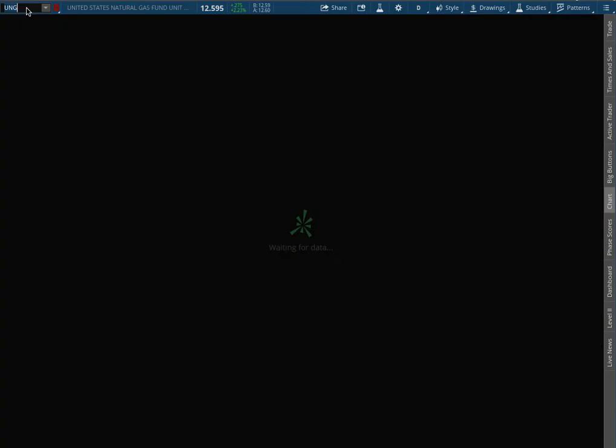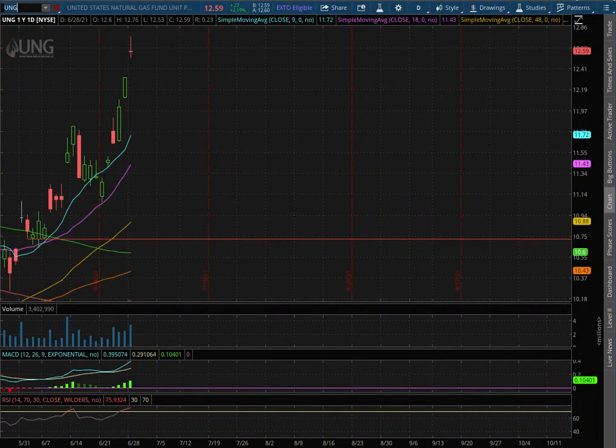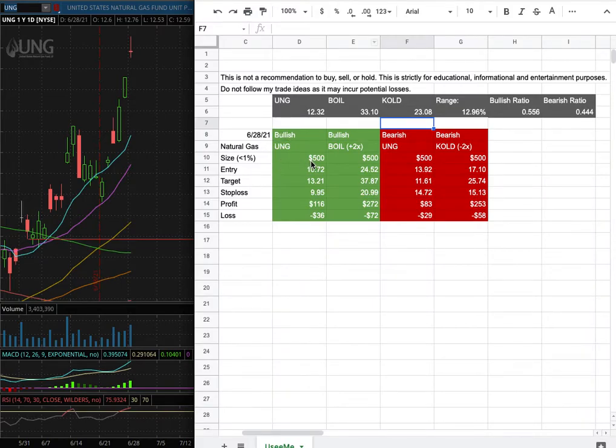And as with the trade idea, I'll be trading UNG, and my position size for it is less than 1% of my portfolio, and my long entry is at $10.72, and that is this range here. My sell target is at $13.21, and my stop loss is at $9.95.